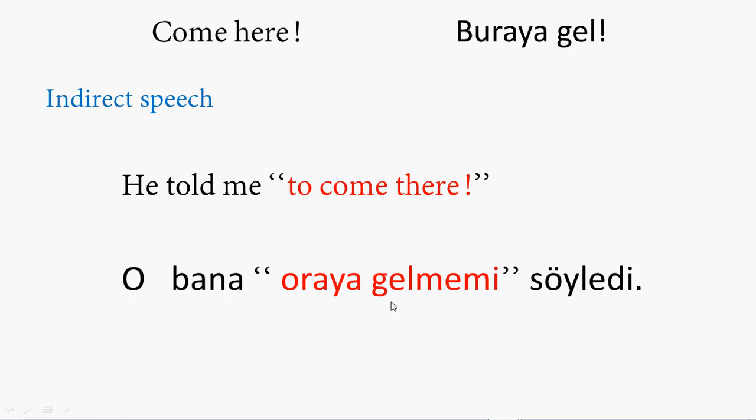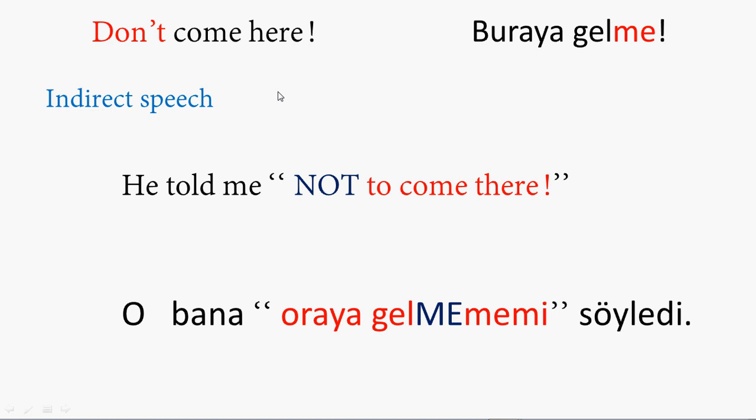If you just learn this form, which is gelmemi, or "to come," this is the way that we use it. Also, if you say "to go," you can say gitmemi. So if this is the person that's you who does this, you can say memi, mama. So this is the memi, or you can put here a letter in English, mama. This is how it works in Turkish with reported speech. Let me repeat one more time. O bana oraya gelmemi söyledi.